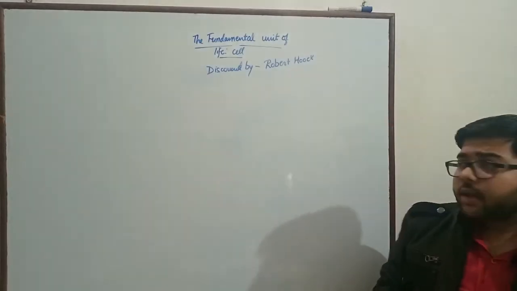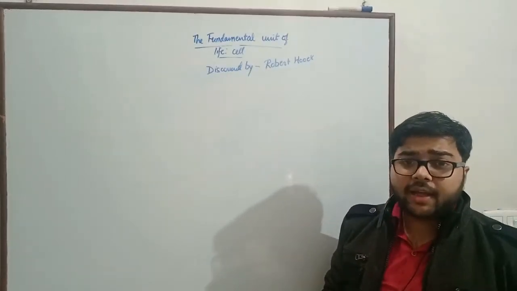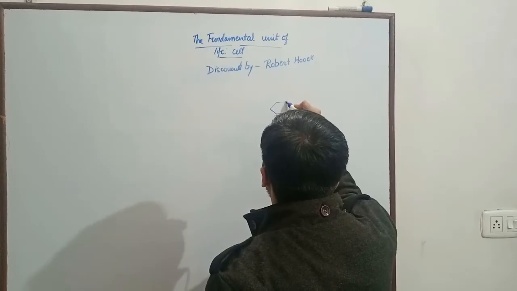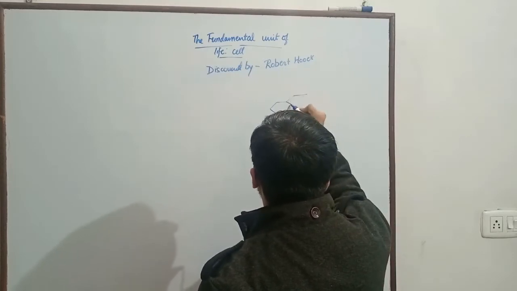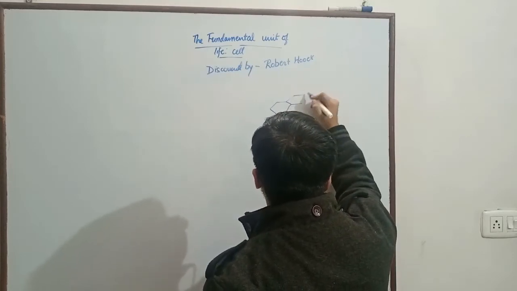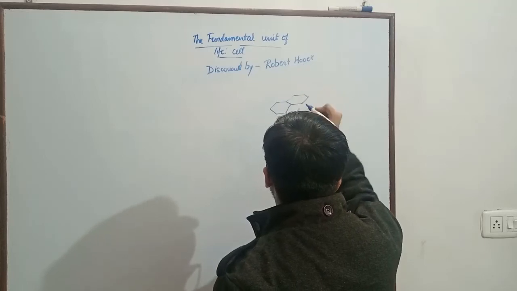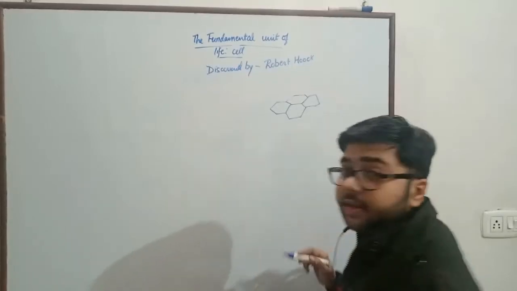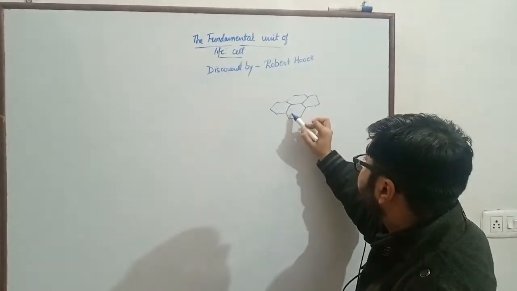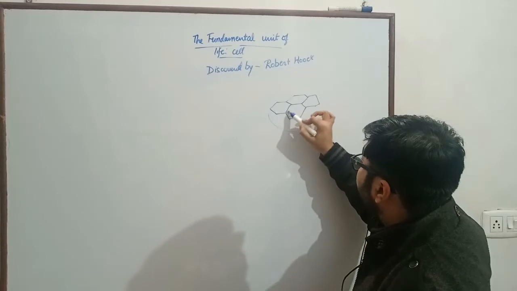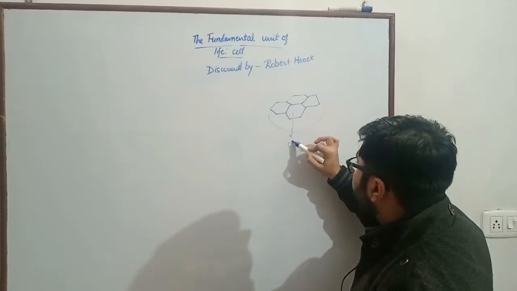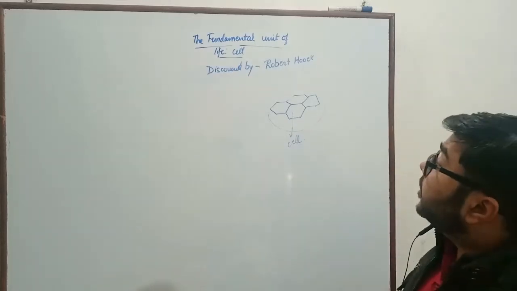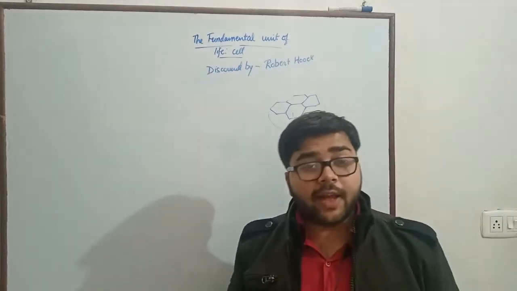Under a microscope, he observed some honeycomb-like structure, something like this. So he named a single structure as cell.